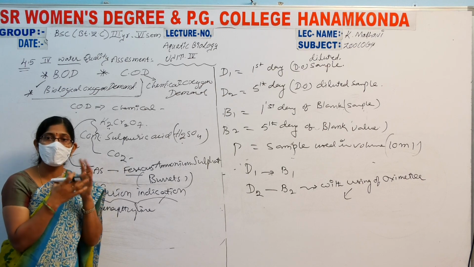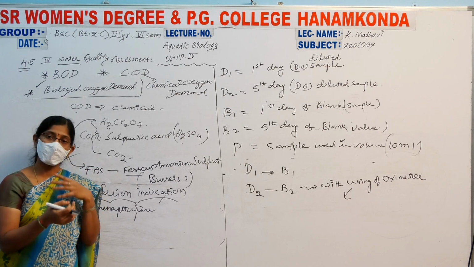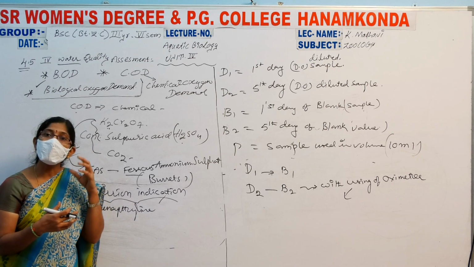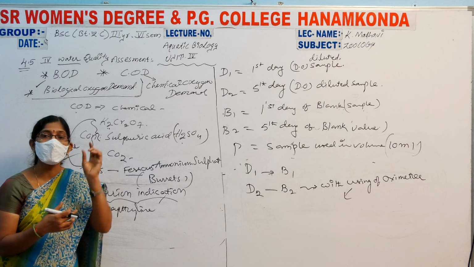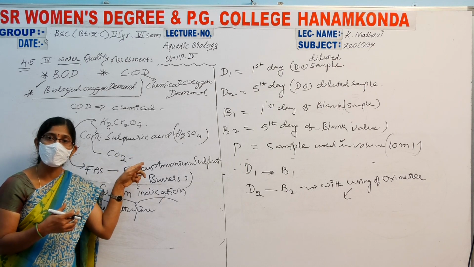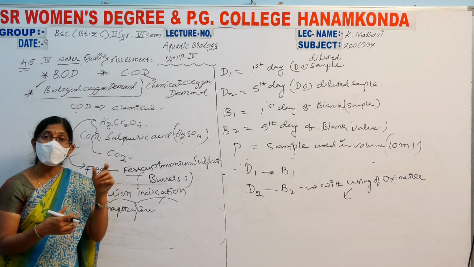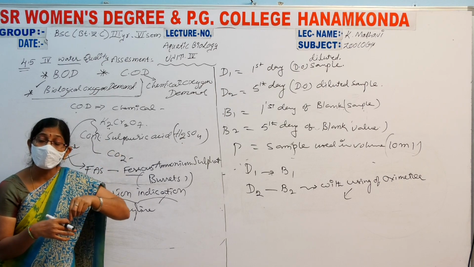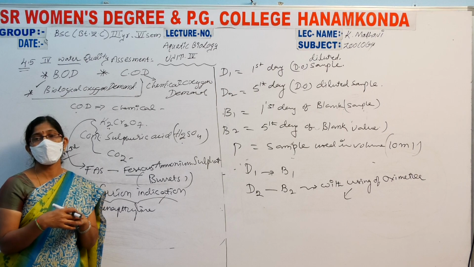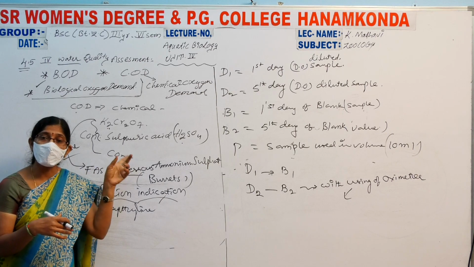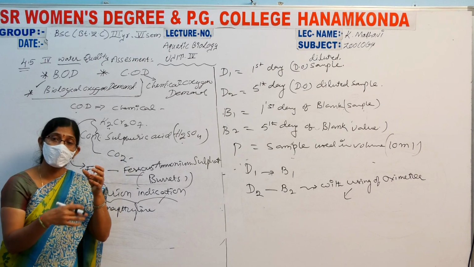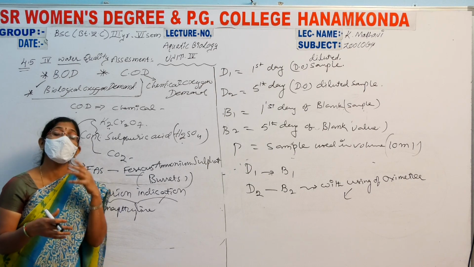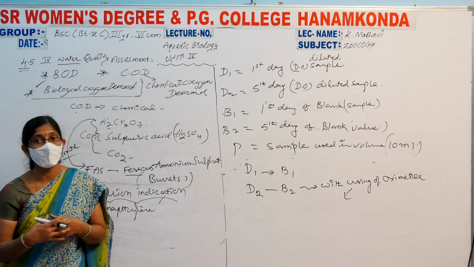These both react, releasing CO2. Next, we take the ferrous ammonium sulfate in the burette and titrate this solution. We add the ferroin indicator to the conical flask and titrate with the ferrous ammonium sulfate. The reaction occurs automatically, and finally we get the color change. What type of color do we find?